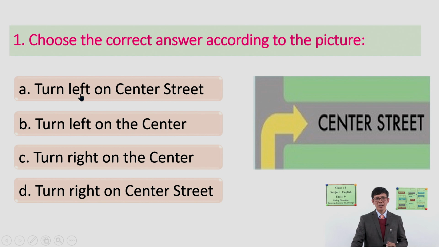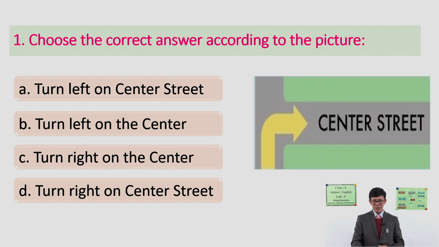Is it turn left on the center street, or turn left on the center, or turn right on the center, or turn right on the center street? What do you think? Which one is the closer answer or right answer for this picture? Can you guess? Please, everybody.